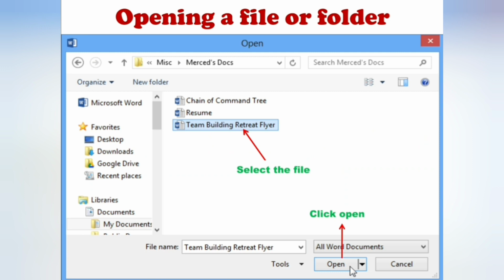This is the first method. And the second method is select the file and double click on that file. To open a file or folder on the desktop, double click on it.